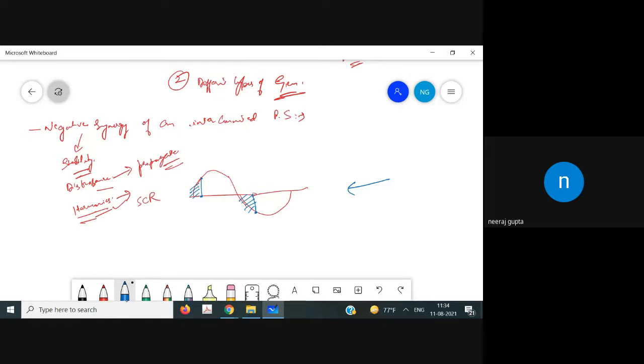It contains the fundamental frequency and its harmonics. So how can we analyze the harmonics? How can the harmonics in any waveform be found out? We can use the Fourier series. Any waveform can be represented by sinusoids with the fundamental frequency and its harmonics. Harmonics have different effects, like heating effects and distortion.